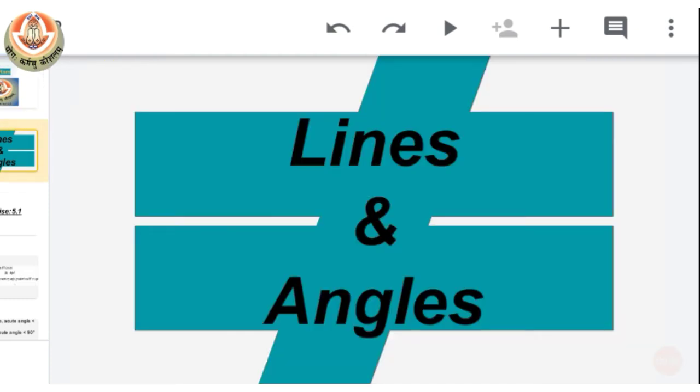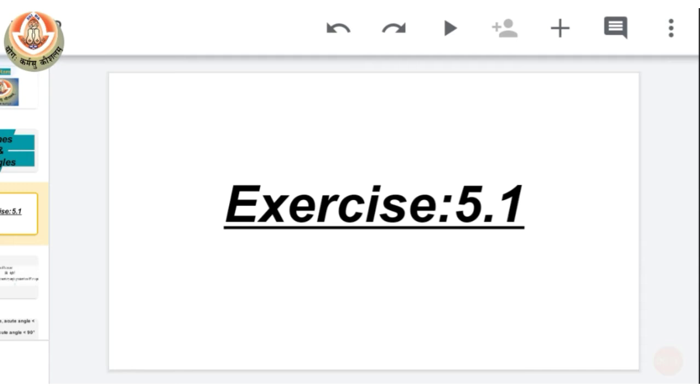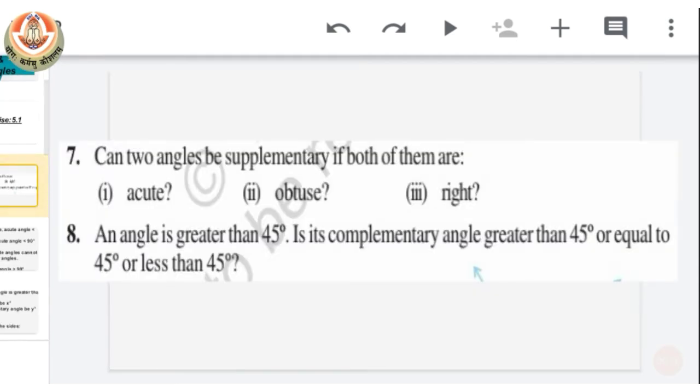As you know, we are doing our chapter number 5, lines and angles, and we were in exercise 5.1. Today we will start from question number 7, as till question number 6 we had already done.